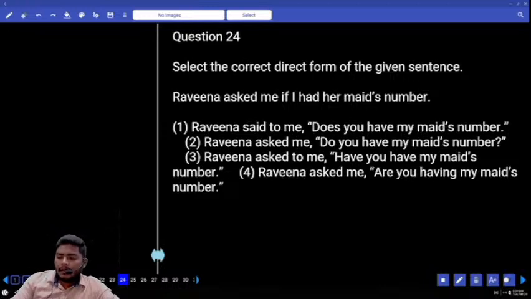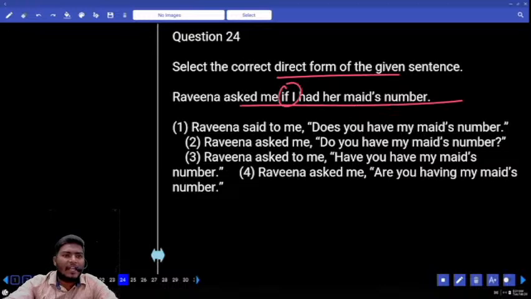Okay. Look at this sentence. Get the direct form of the sentence. First you have to tell me what type of sentence it is. Looking at the word if. Where do we use if and whether? In the interrogative sentences. Okay, first we must understand this is an interrogative sentence.